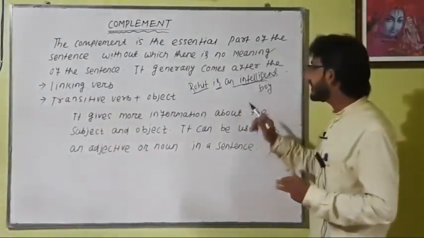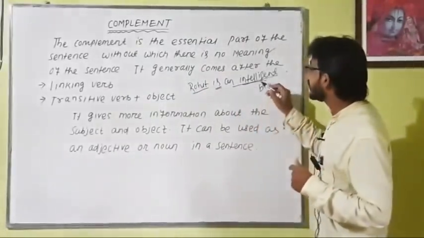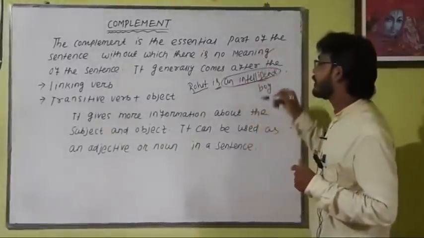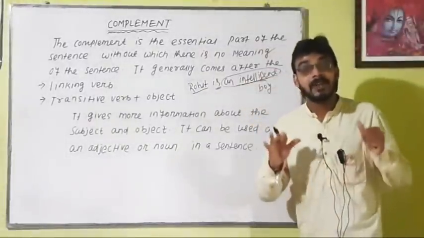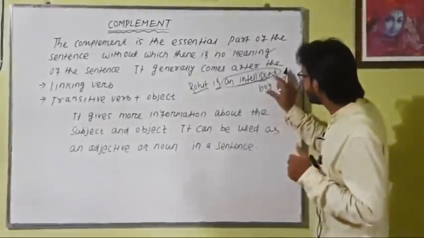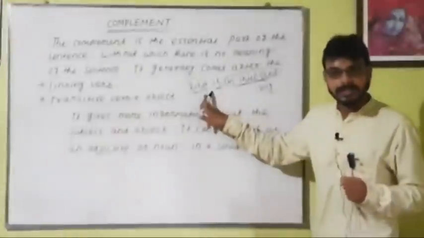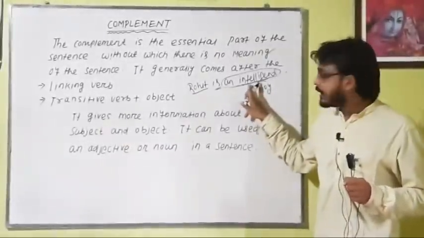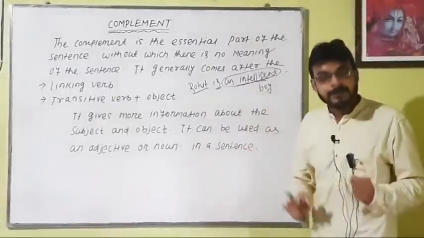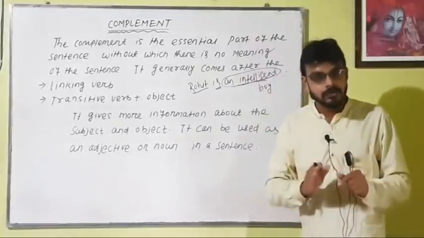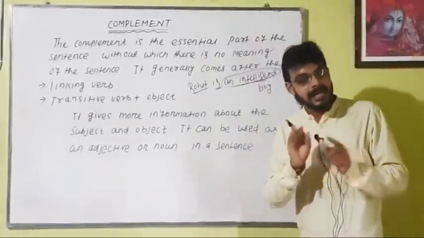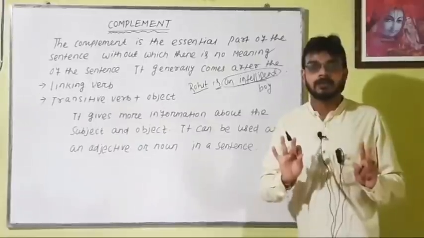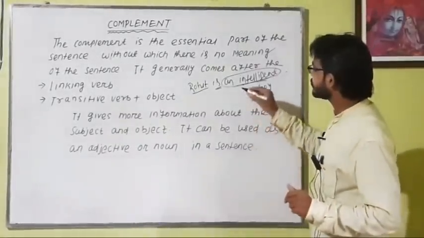Rohit is an intelligent boy. Here this is a complement, a subject complement. That means it gives information about Rohit. Here Rohit is the subject and intelligent is the adjective. So a complement can be used in a sentence as an adjective or as a noun. Just take another example.